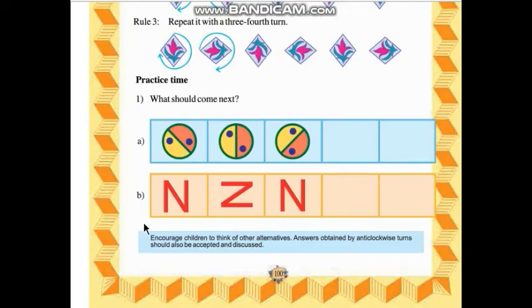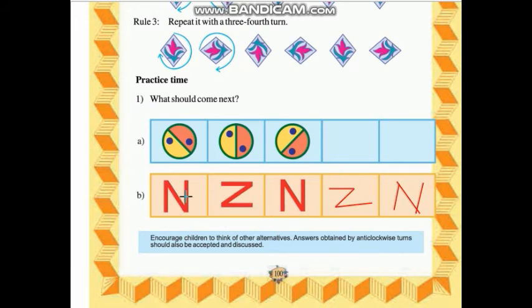Now next question B here, N, then it becomes Z, then N. Again you can see here, if you observe, it moves on right side, then here it moves on top, then it moves on right side, then bottom side, then again left side, and then again top.